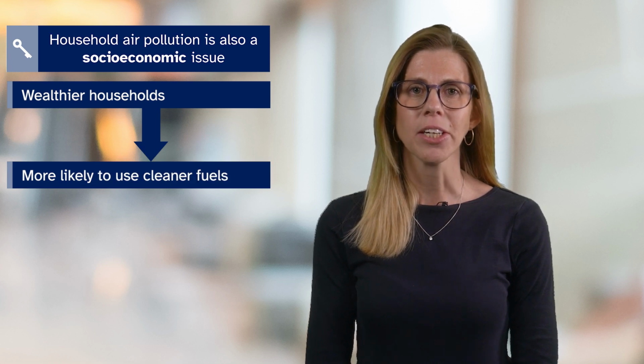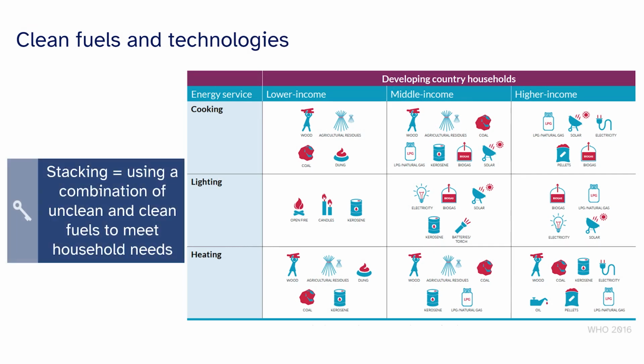Household air pollution is also a socioeconomic issue. Wealthier households in low and middle income countries are more likely to rely on cleaner, more efficient fuels and technologies for cooking. Most households in low and middle income countries often use a combination of unclean and clean fuels to meet their needs, which is called stacking. Higher income households tend to use combinations of cleaner fuels and technologies.